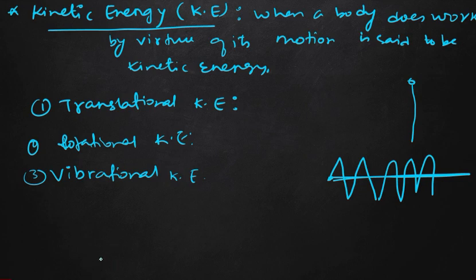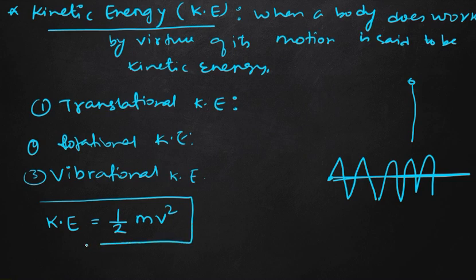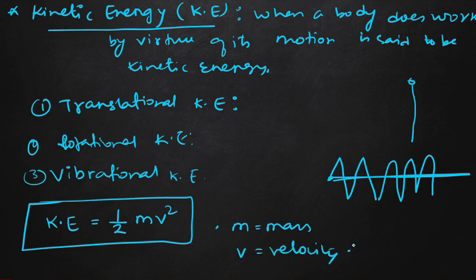Now we need the mathematical expression for kinetic energy. You just have to remember what kinetic energy is. It is the product of half into mass into velocity square. This is a very simple formula of kinetic energy, where m is our mass and v is the velocity of the body. So kinetic energy equals half mass into velocity square.